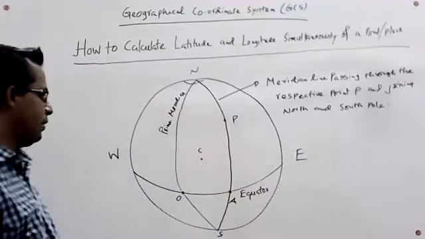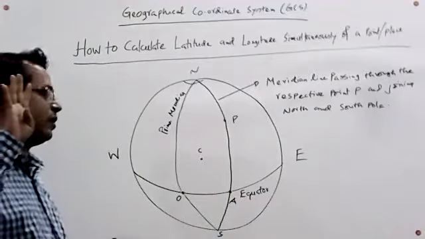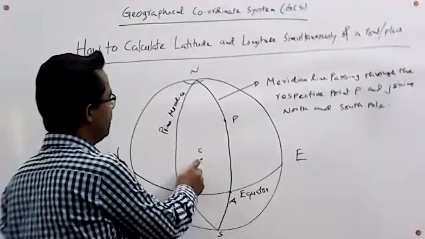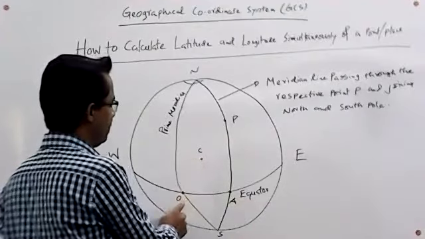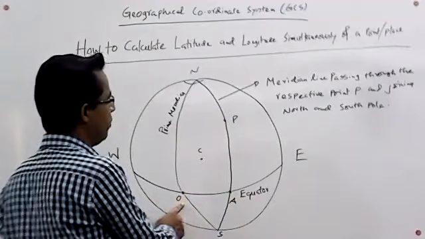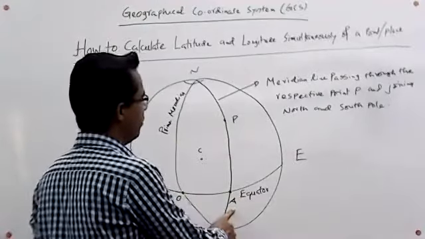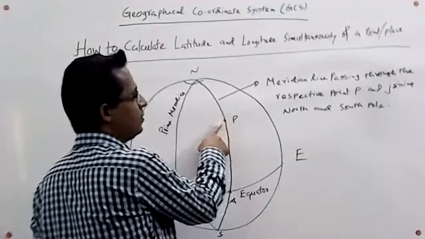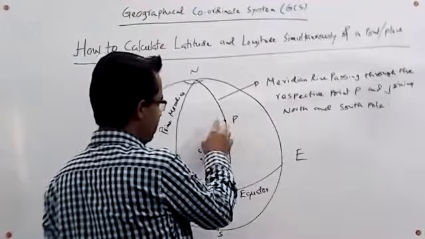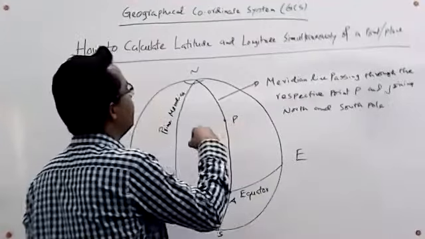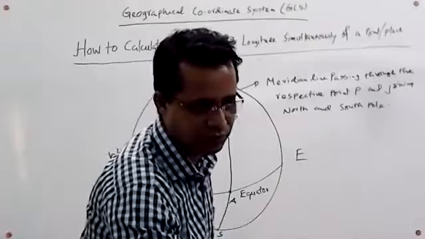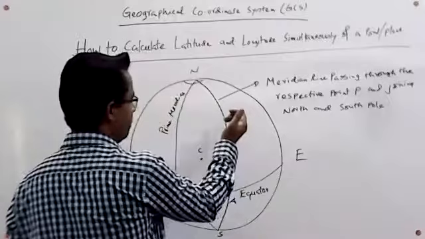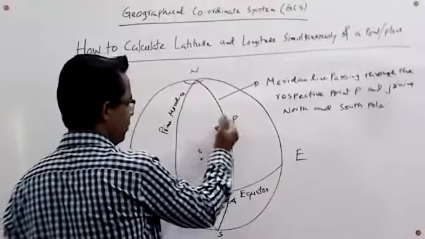So here we have four points in our hands. Of them, two points are fixed: one is the center of the Earth, and one is the origin. One is the intersecting point of the drawn meridian line and the equator, and one is our respective point P, since we want to calculate the longitude and latitude of this point P.